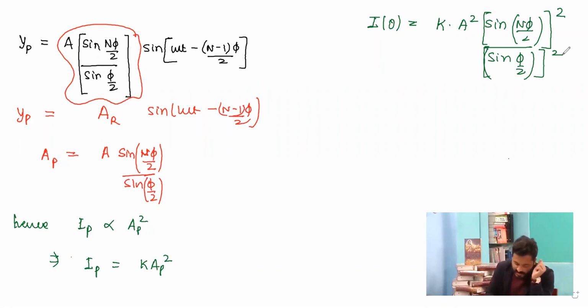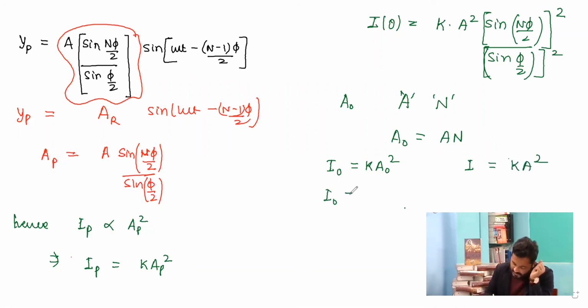Now I have already expressed that if A naught is the amplitude of the incident wave, and if A is the amplitude of each of the n wavefronts, then A naught is equal to A times n. Then I naught is written as K A naught square, and I for each of them is written as K times A square. So I naught is equal to K times A square n square. That is, I naught is equal to n square of A square.